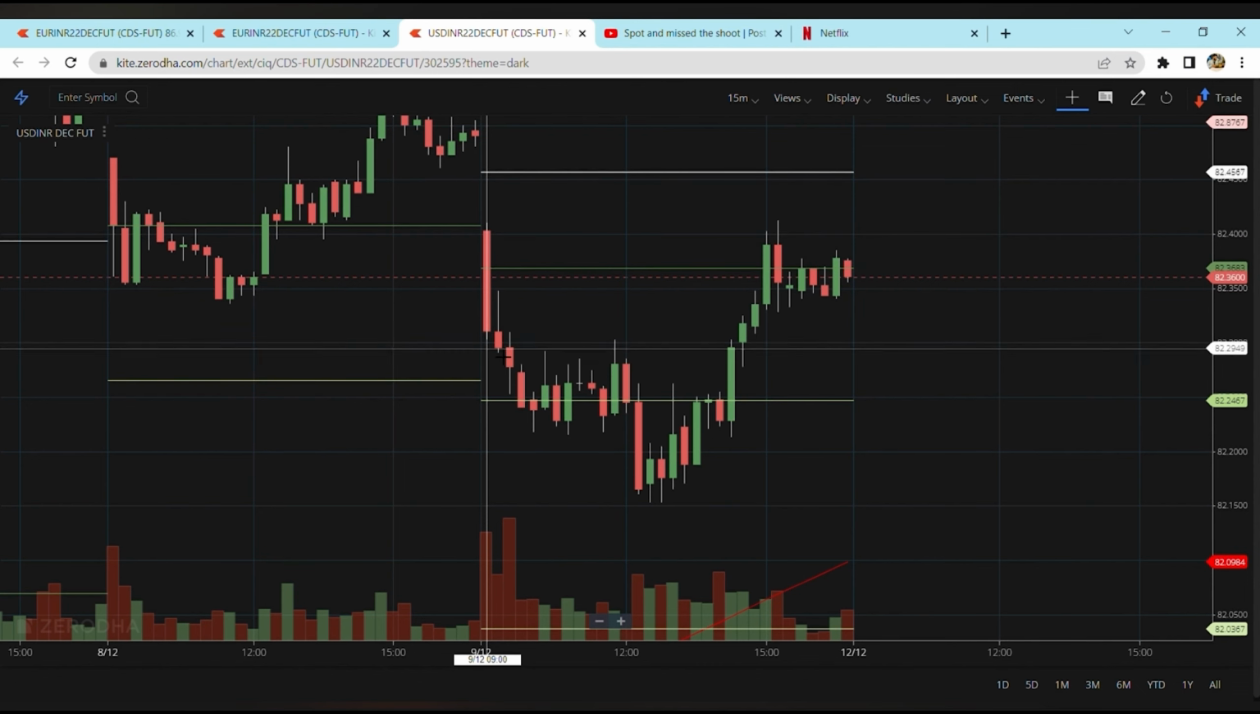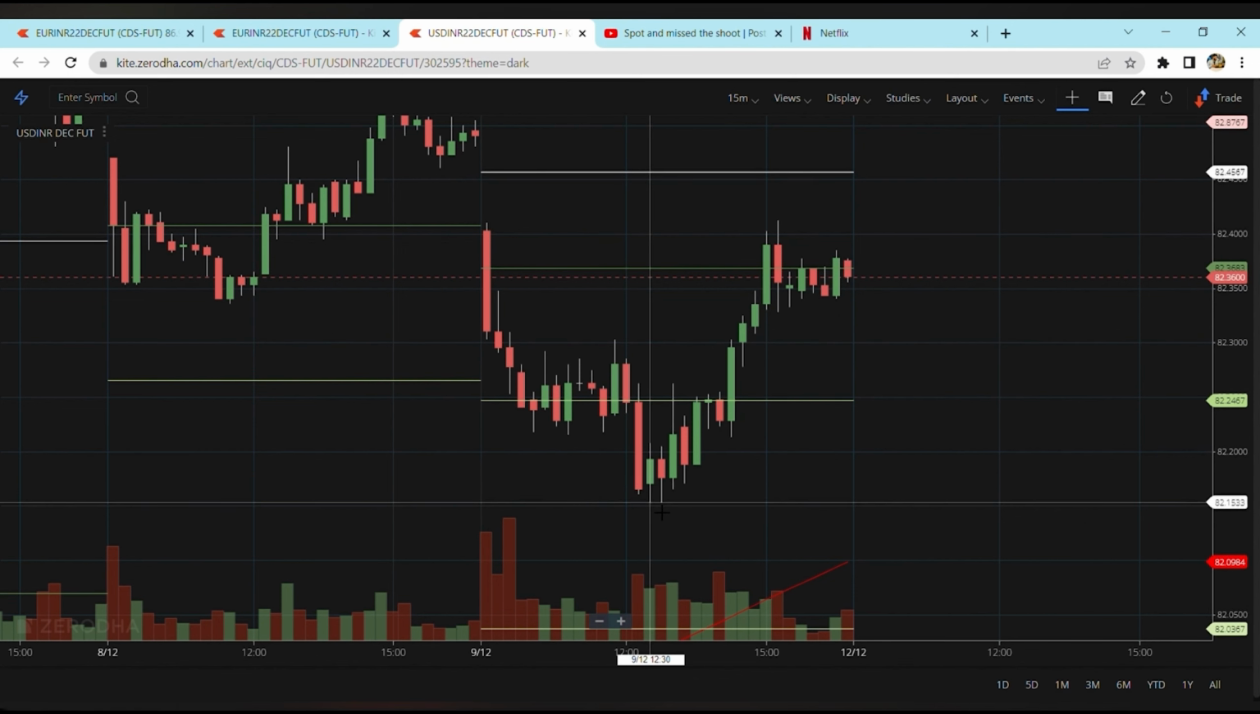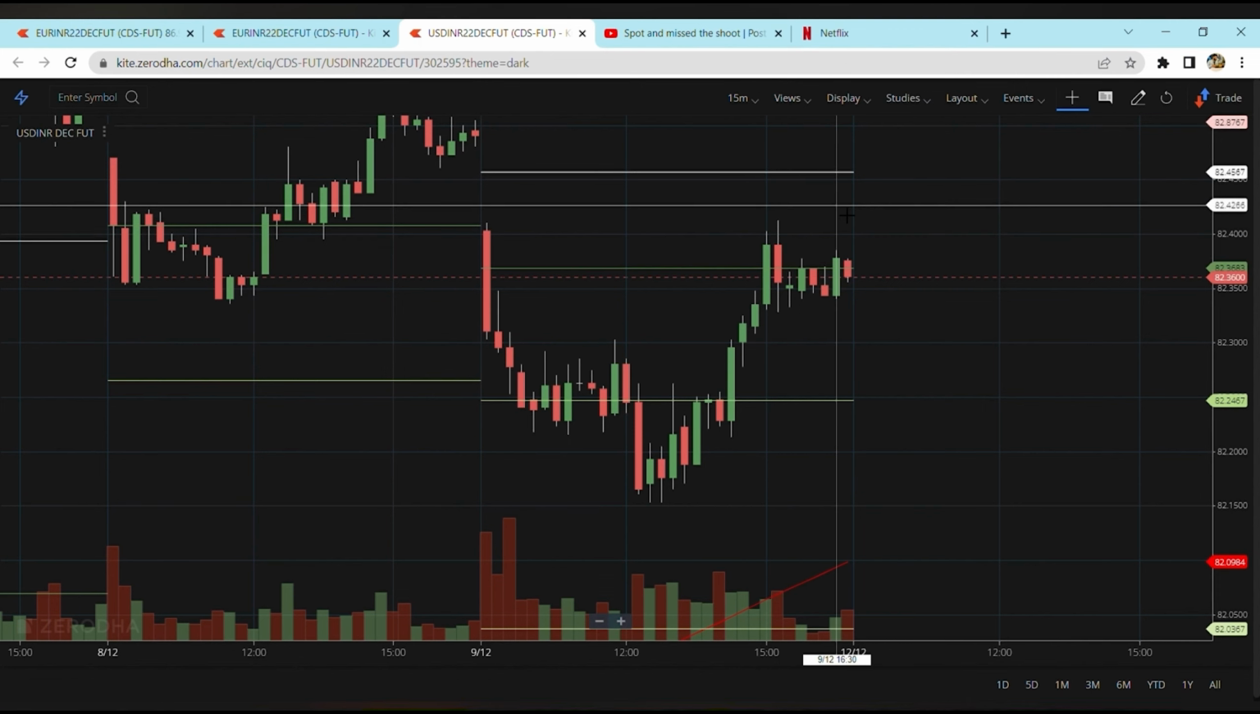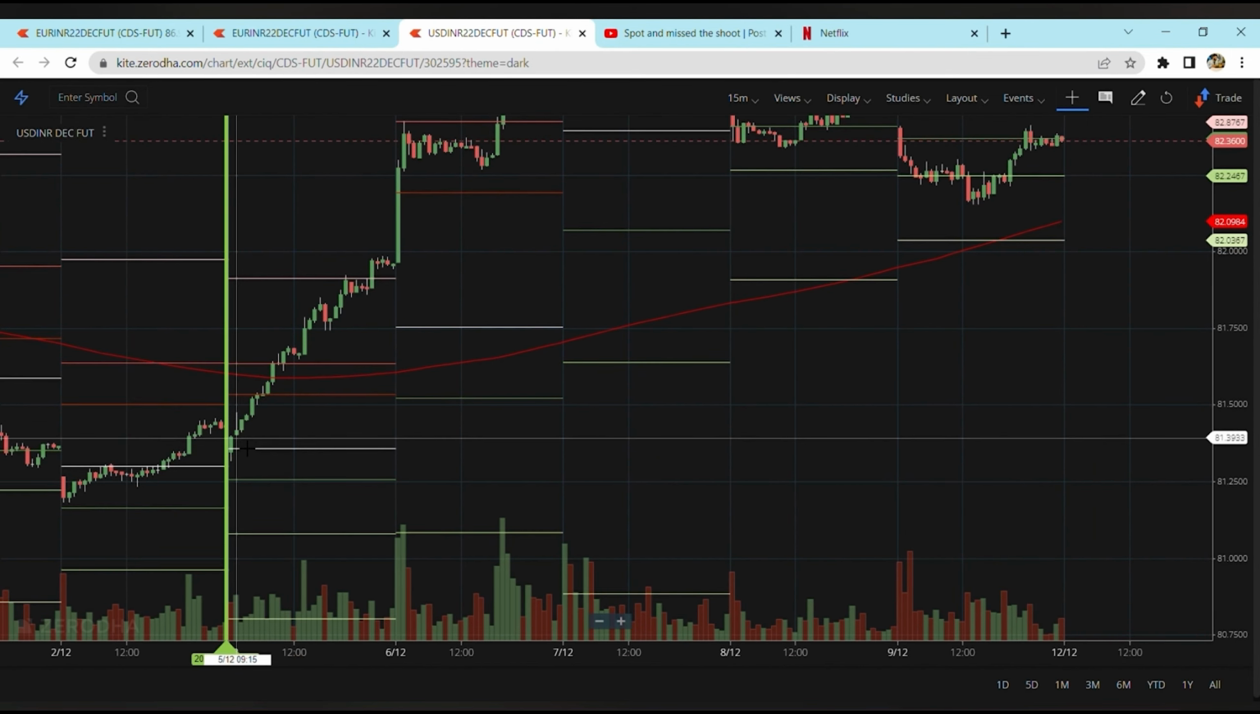The market opens at this point, goes down till here, makes the day low at 82.15300, and then quickly bounces back, taking the support from there till 81.400, while the USD INR for the week closes at 82.3600, while its opening is at 81.39, okay.